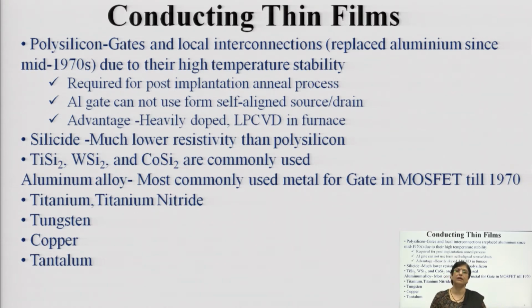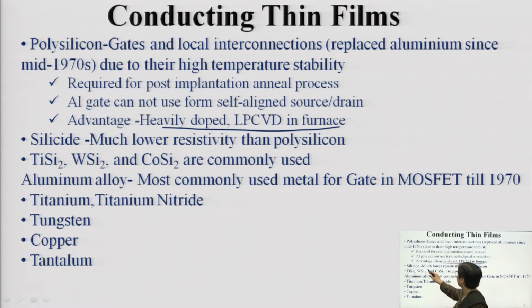Annealing is basically rapid elevation of temperature and slow cooling. When you carry out annealing post ion implantation, the metal layers which are deposited, like aluminum, may deviate from their existing performance, and those consequences can hamper the device performance or electrical characteristics. Another advantage of polysilicon is that heavily doped LPCVD can be carried out.